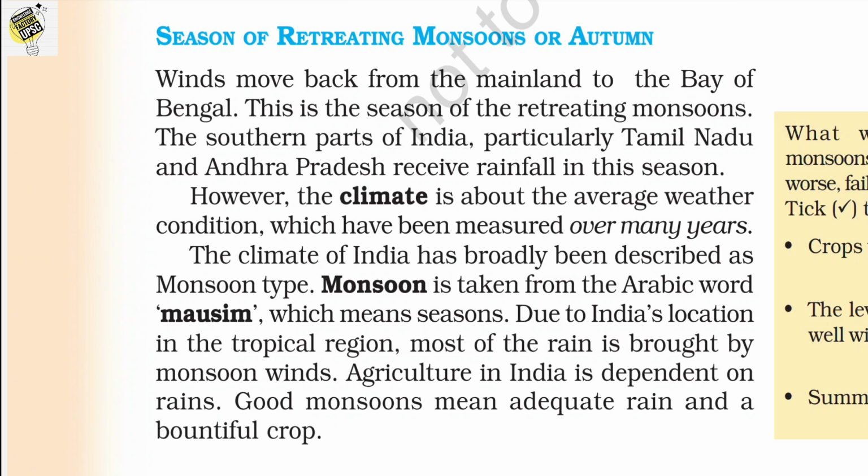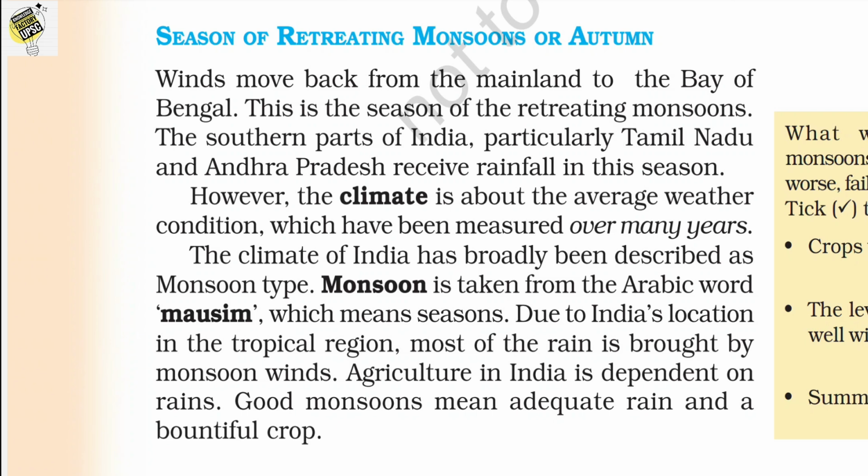So what is climate? Climate is an average weather condition which has been measured over many years. And what is weather? Weather is all about day-to-day activity. Climate is all about the measurement of an area's weather for a long period of years.